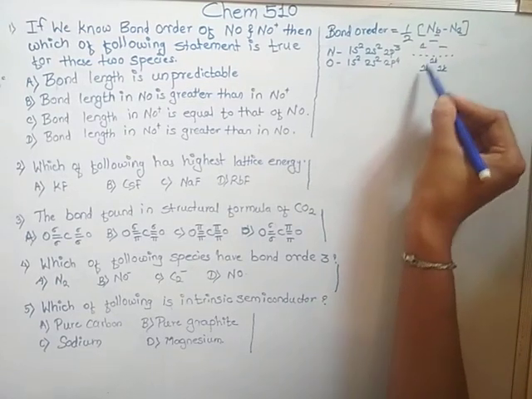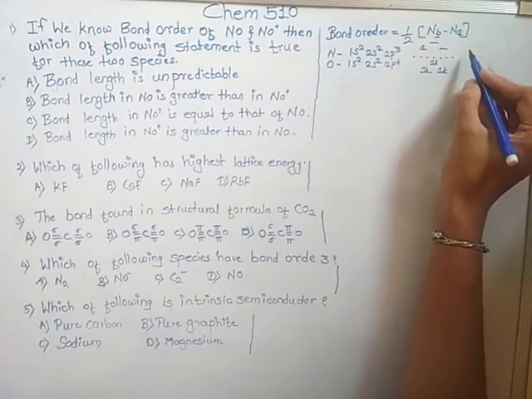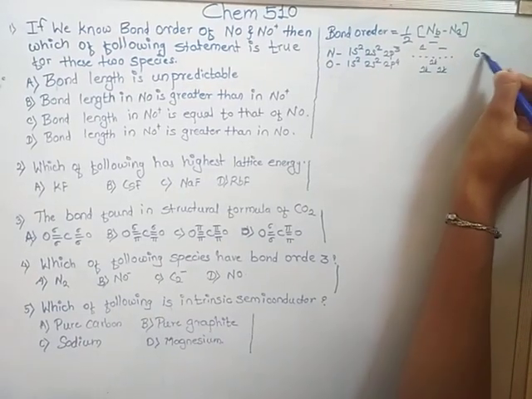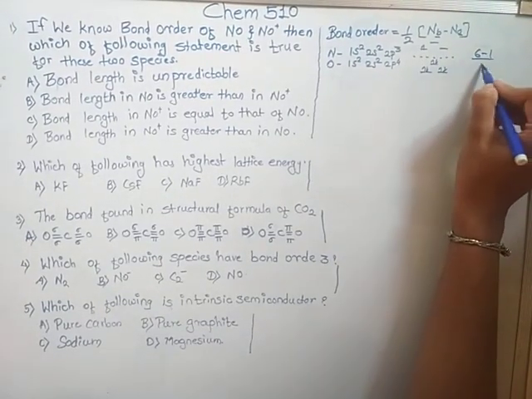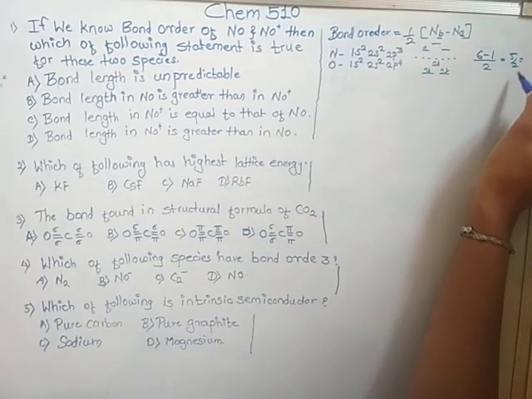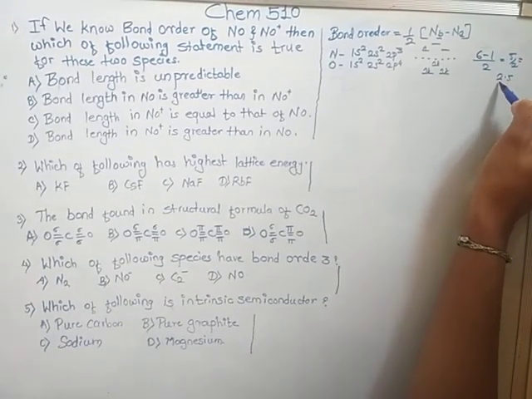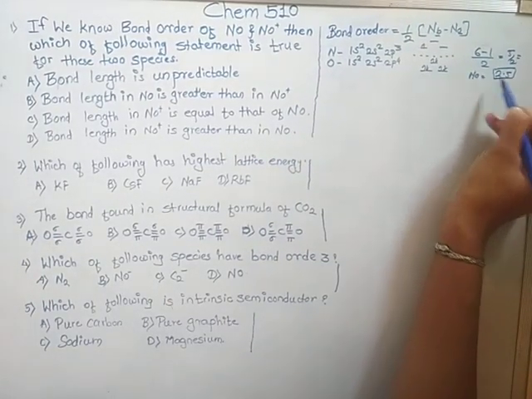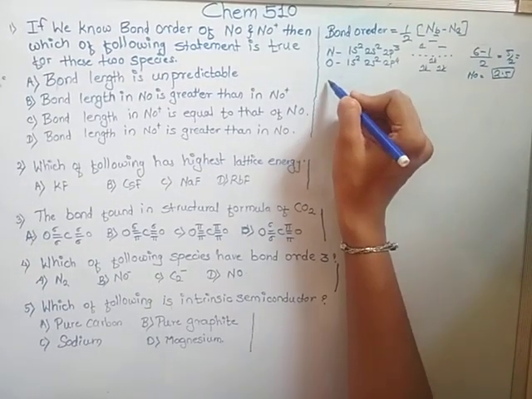So, in the bonding molecular orbitals, there are 6 electrons present. So, 6 minus 1 divided by 2, 5 by 2, is equal to 2.5. Bond order of NO is equal to 2.5.